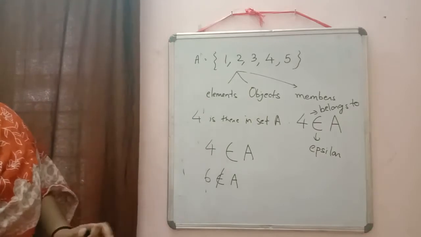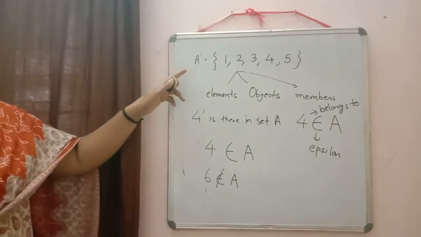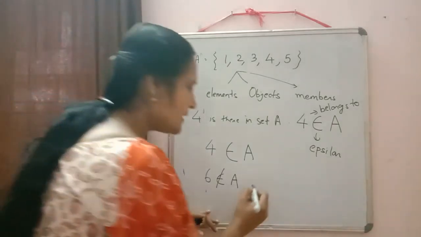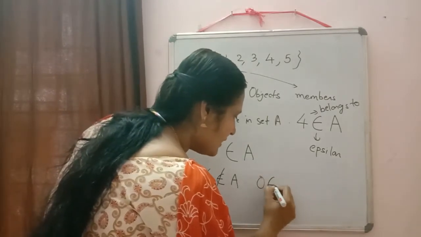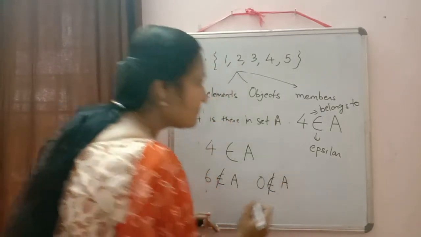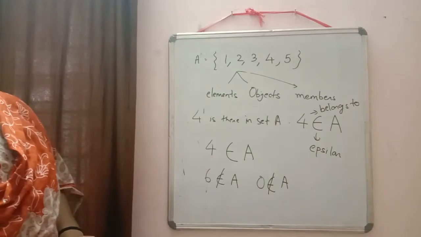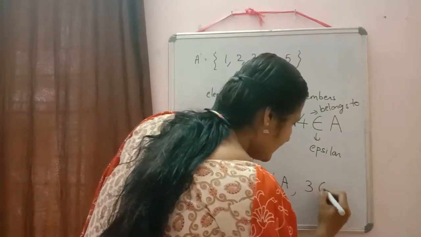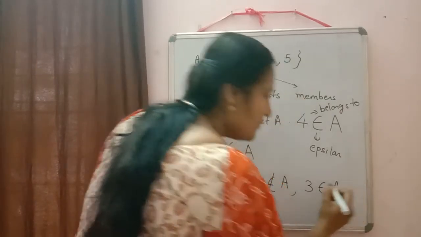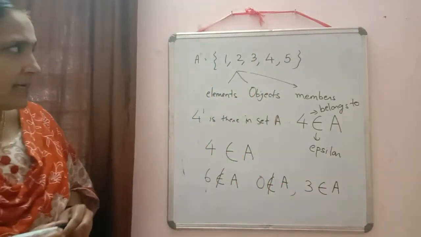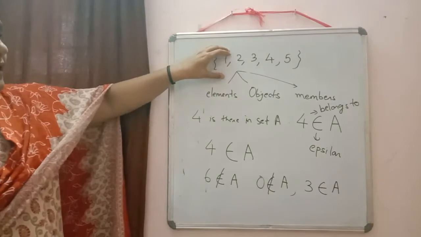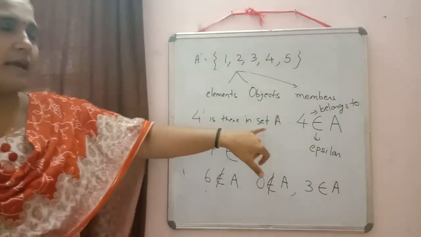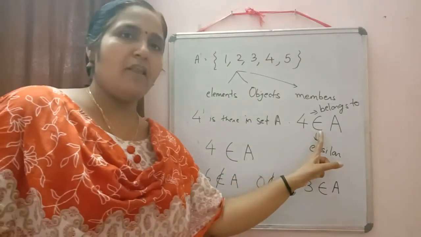So, can we say whether 0 belongs to A or not? Yes, 0 does not belong to A. Whether 3 belongs to A? Yes, so we write 3 belongs to A. If the element is there in the set, instead of writing in words, we use this symbol, belongs to.